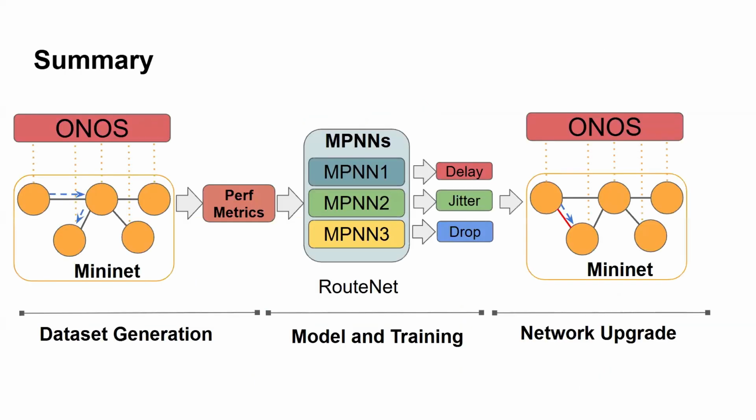To summarize, first, we generated network performance data using ONOS and Mininet, capturing metrics like delay, jitter, and packet loss. We then trained RouteNet, a message passing neural network, to independently predict these metrics based on network topology, routing paths, and traffic data. Finally, we demonstrated how this model can be used for optimal network upgrades, reducing average delays by strategically selecting the best link placements.